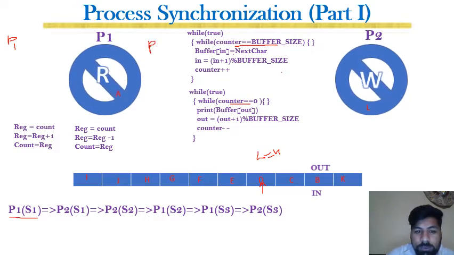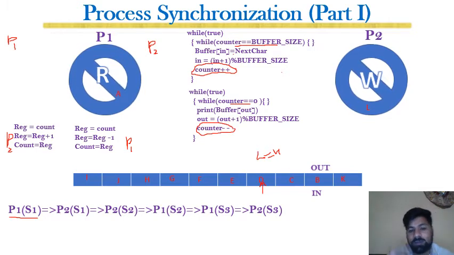This code is for P2, and remember that it is to increase the counter, and this is for P1. And for example, this counter plus plus statement of P2 is executed with this statement of P1 exactly at the same time.